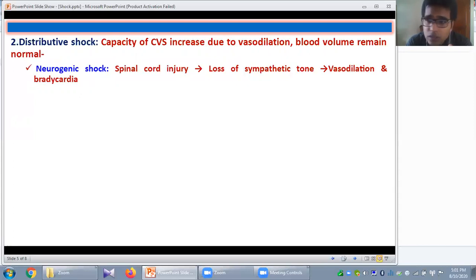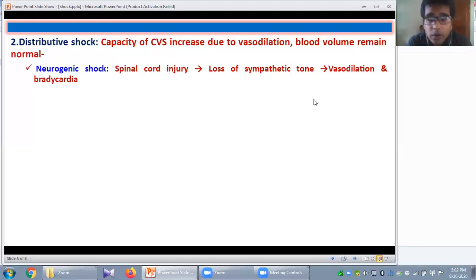Now, if this tone is lost, there will be a widespread vasodilatation. Okay. And again, due to this loss of vasomotor tone, or sympathetic tone, there will be an unopposed vagal tone. So that is why there will be bradycardia.